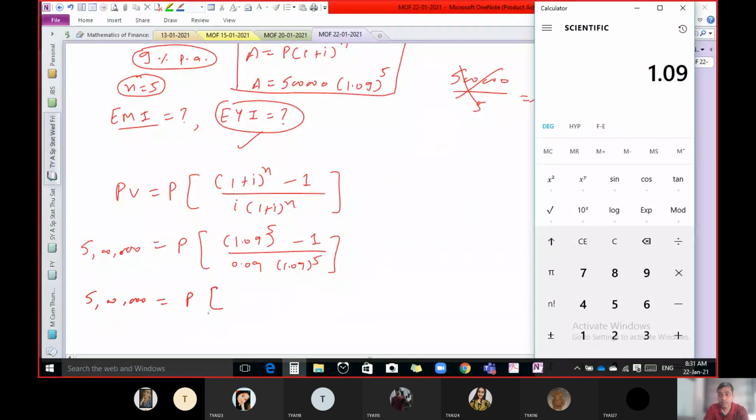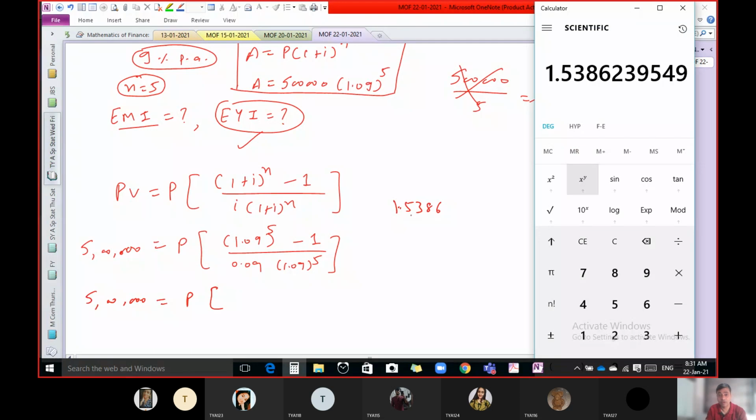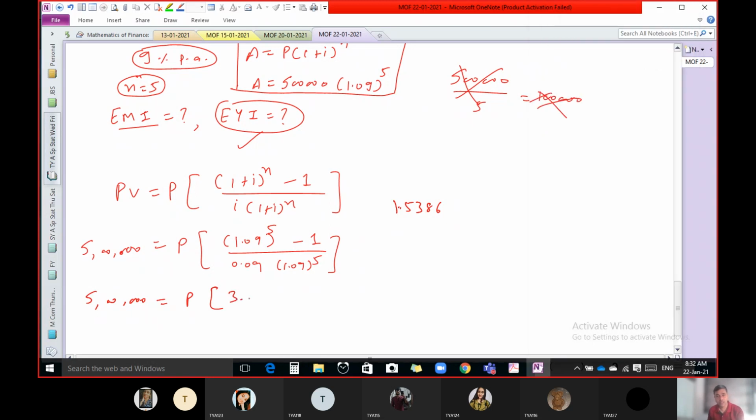1.09 raised to 5 is 1.5386, so we require to use 1.5386 in this calculation. So let us keep that as it is, minus 1, divide by 0.09, then divide by 1.5386. So we have 3.8897. And let us find out P.